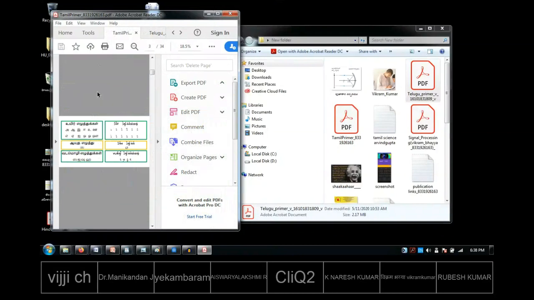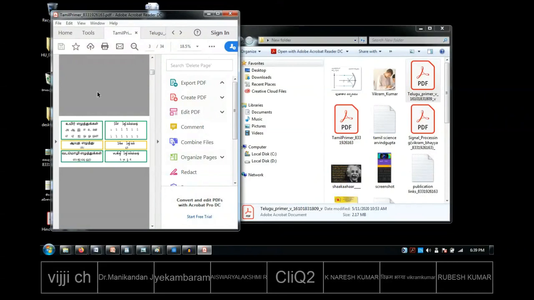Suppose a Telugu person comes to Tamil Nadu, on the bus and the train, everything is written in Tamil, even the boards of the shops. Telugu, Gujarati or Punjabi people coming to Tamil Nadu will face problems. Same way, a typical Tamil person, when they go to a different part of the country, if it is written in the local language, maybe Telugu or Hindi, it will be difficult for them to read.